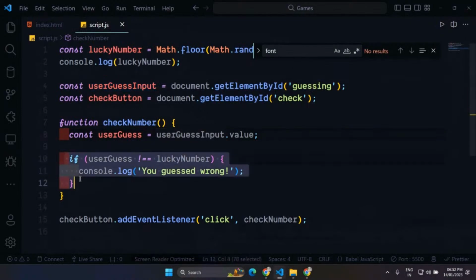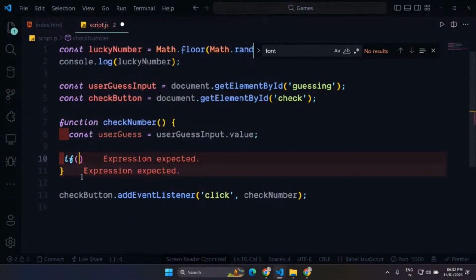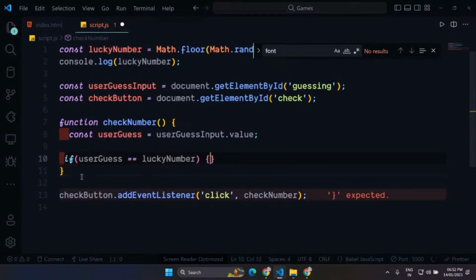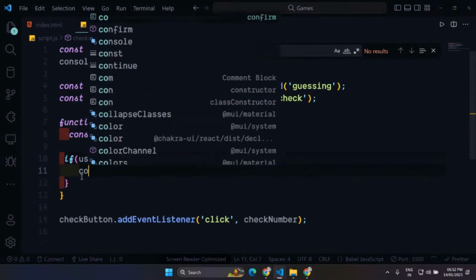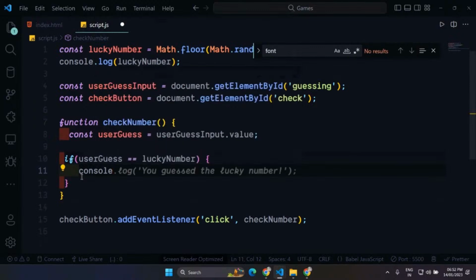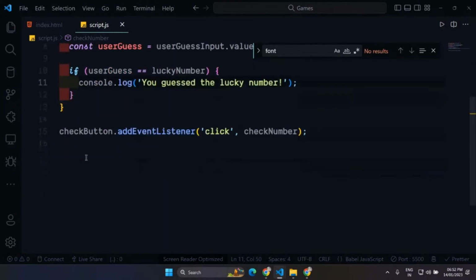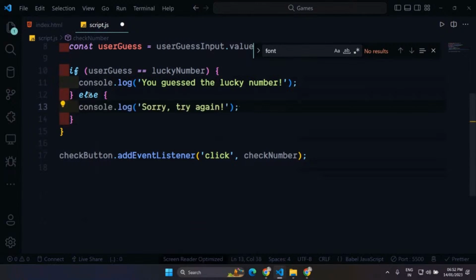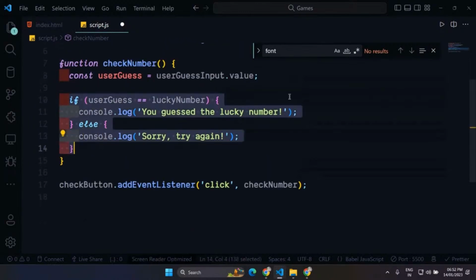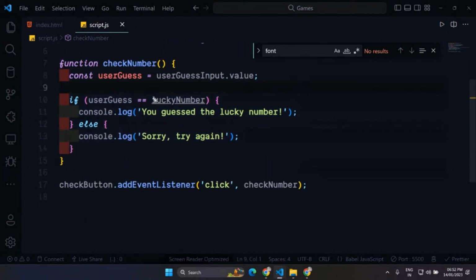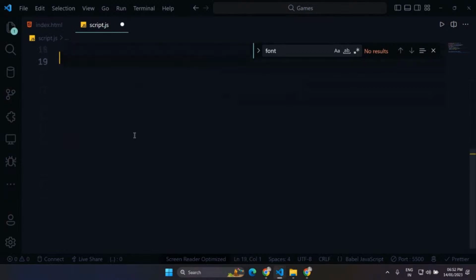Or, if you wanted, you could have also written if user guess is equal to the lucky number, then just show them console.log, you have guessed the correct number. Otherwise, else, I'll just show them, sorry, try again. So a simple if and else condition here. But notice I'm just using double equals, and I did this intentionally. We have two types of equality check, double equals and triple equals.